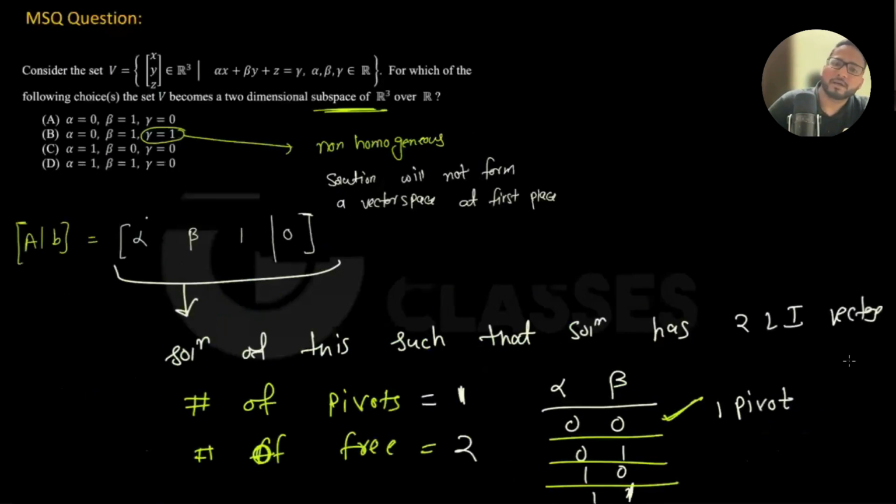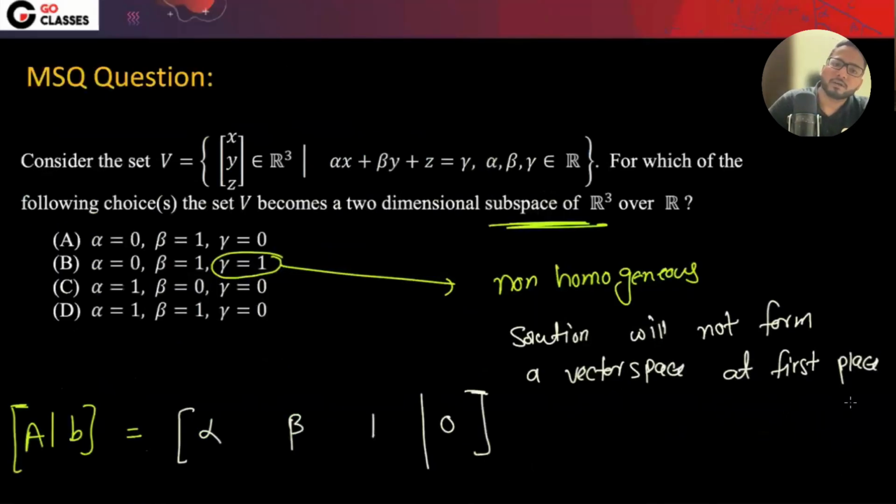So hence, we only care about the gamma. Whatever is the value of alpha and beta doesn't really matter to me, right? So you can say, what is the answer here? Yeah. So A is the answer, C is the answer, D is the answer. Okay. A, C, D is the correct answer. Understood?